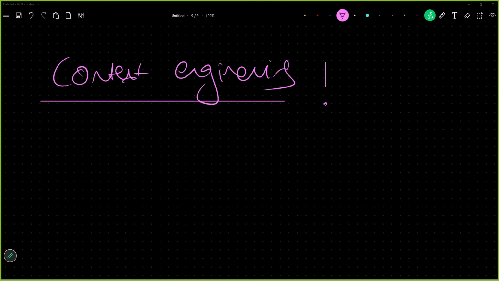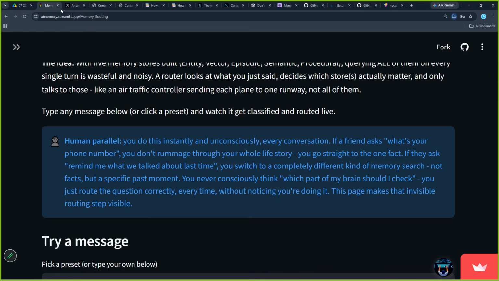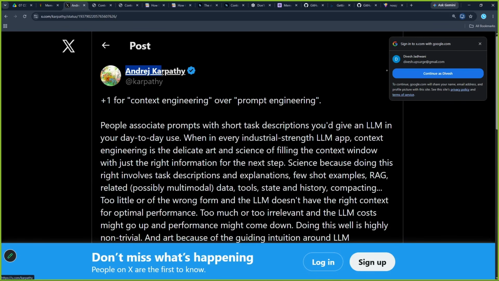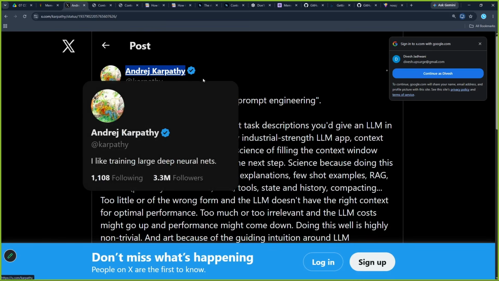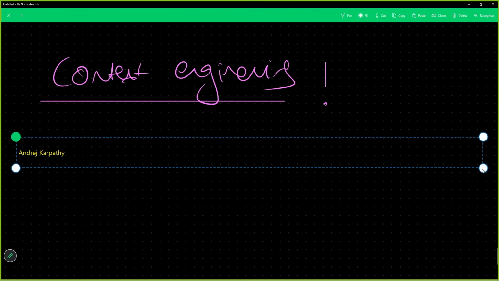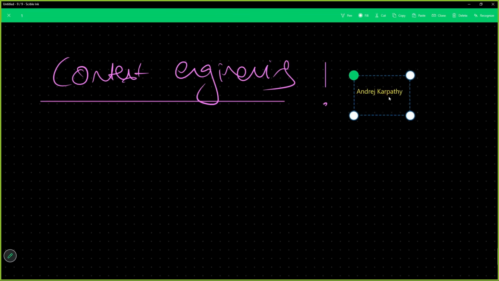Let us talk about how this word context engineering came into the picture. There is a personality in the agentic AI space, a trusted personality, Andrej Karpathy. Andrej Karpathy is the same person who coined the term vibe coding. Now, vibe coding is not a new word.